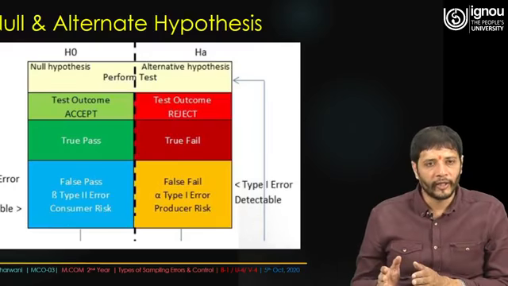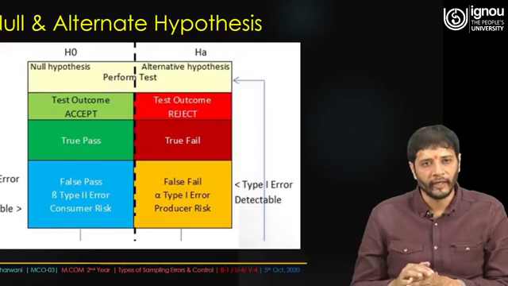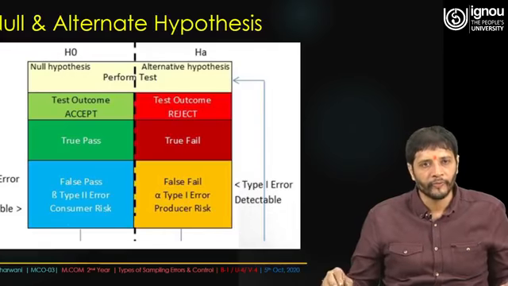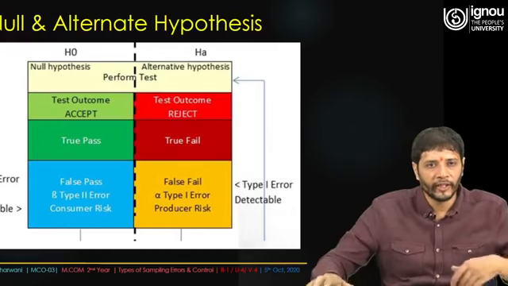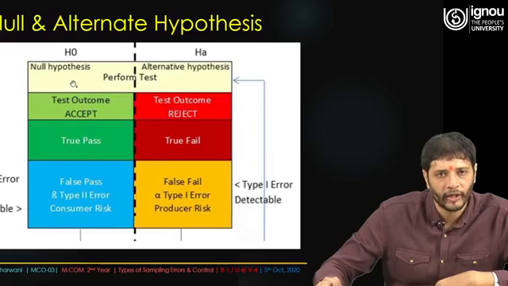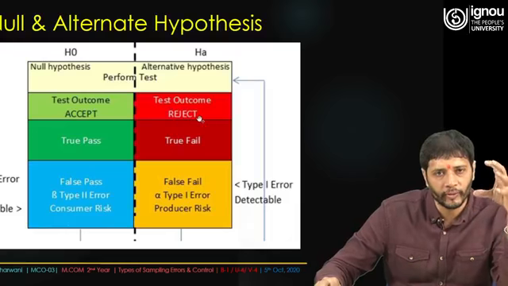And the intention is very clear: if the null hypothesis is rejected, the alternate hypothesis is going to be accepted, or vice versa. And if the null hypothesis is accepted, there is no use for the alternate hypothesis. Now see this particular image. We start with the null hypothesis, and the alternate hypothesis is also going on parallelly. Test outcome accepted and test outcome rejected: because your null hypothesis is accepted, it is very true that the alternate hypothesis is going to be rejected.